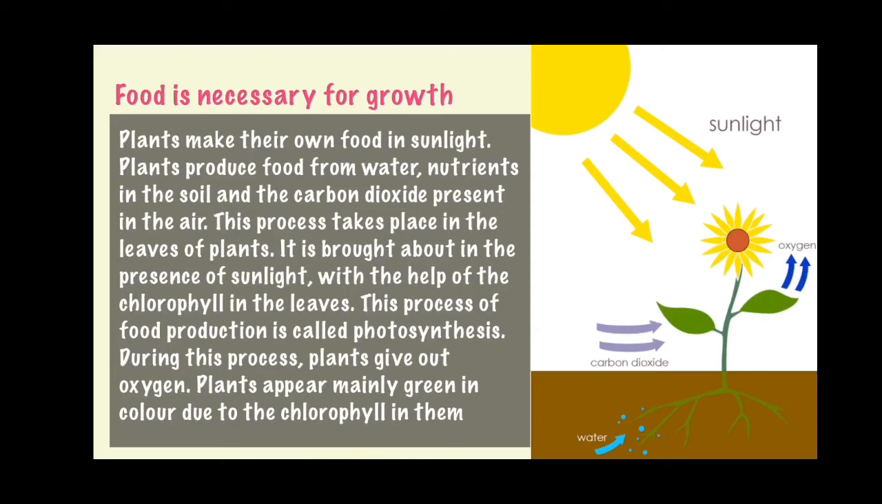Now let us study the necessity of food for growth. Here on the right hand side we can see how plants make their own food. The plants make food with the help of sunlight, water and necessary nutrients in the soil. Plants take carbon dioxide from the air through leaves and produce food with the help of these things. This whole process of food production in plants is called photosynthesis. Through this process, plants also give us oxygen, which is necessary for all living things.